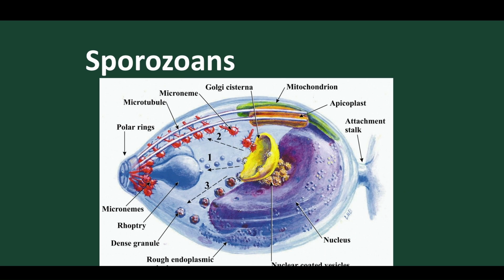And this is the structure of the Plasmodium spore. How the spore moves into the body we'll discuss later. This is a unicellular spore, and within the spore we find microtubules, micronemes, Golgi body, everything is present.